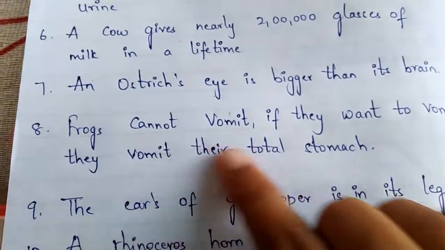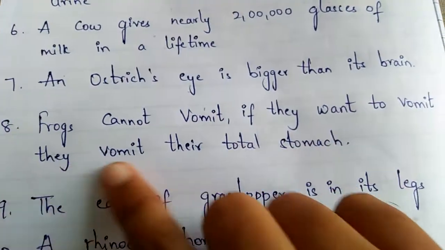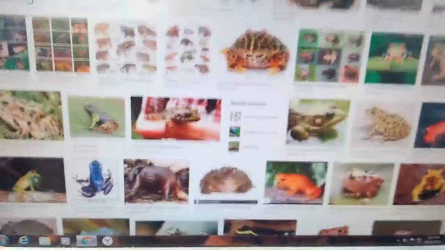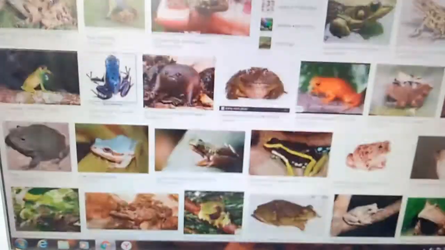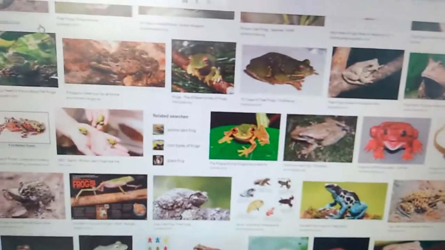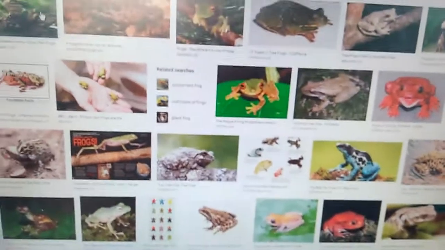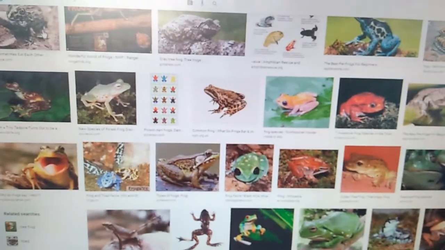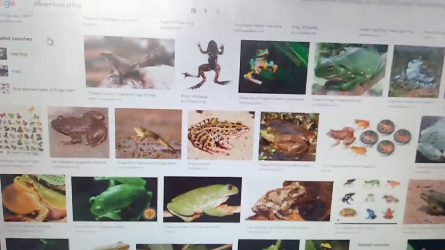Frogs cannot vomit. If they want to vomit, they vomit their total stomach. See the picture, Nana, these are nothing but the different types of frogs, of which we can see only one or two types in your area, but these are all different types. Like toads will be there. Toads give eggs and keep the eggs on their back and move in water, and whenever they hatch they become small tadpoles.